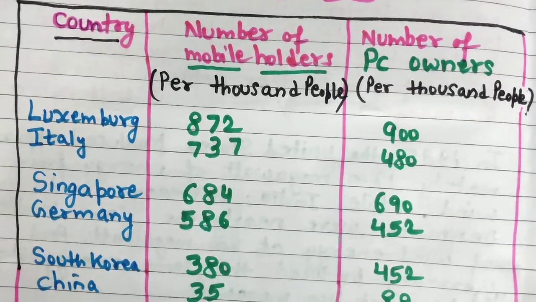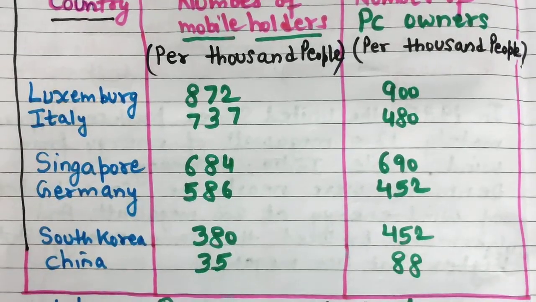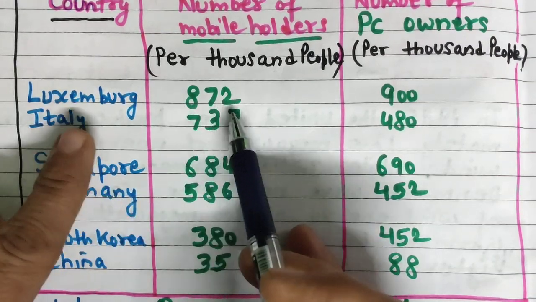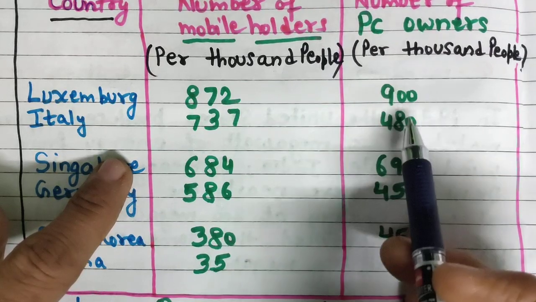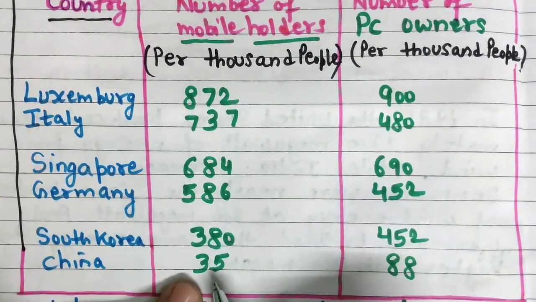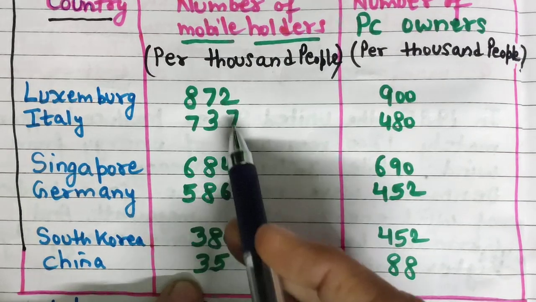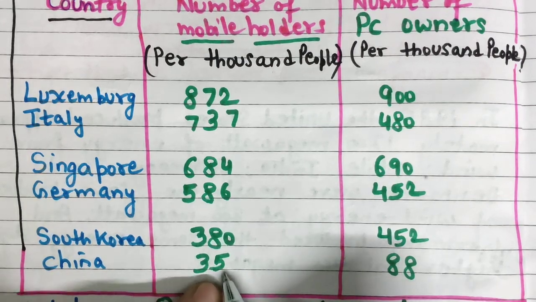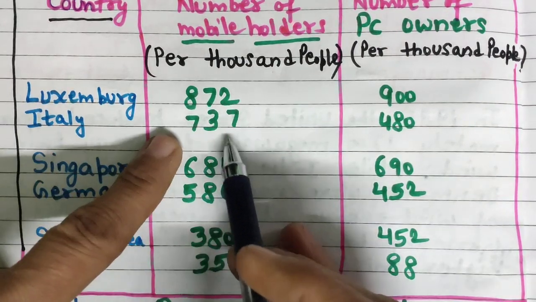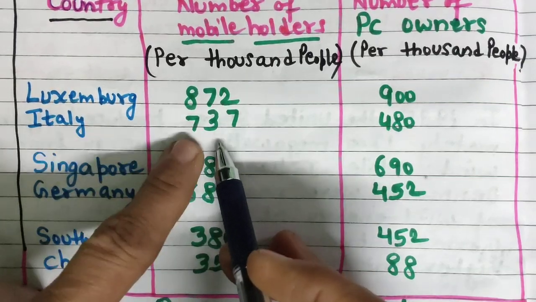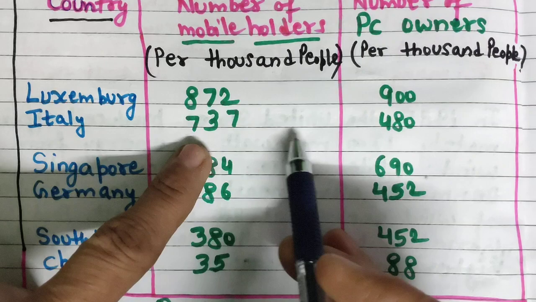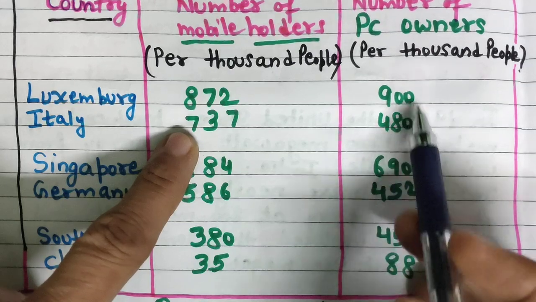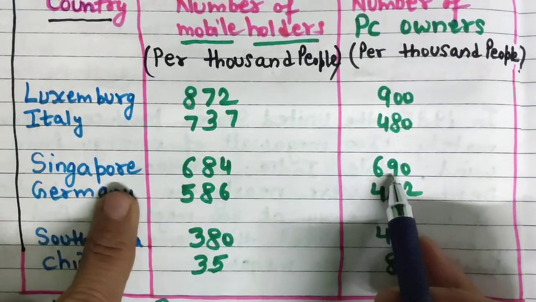Now analyze what the table is saying. What is the highest? The highest I can see is Luxembourg, with 872 mobile phones, and the highest here is 900, and the least, the maximum and minimum. China is at the minimum, with 35 and 88. Of course Italy follows Luxembourg, ranked second, but not in the number of PC owners, where Singapore is second.